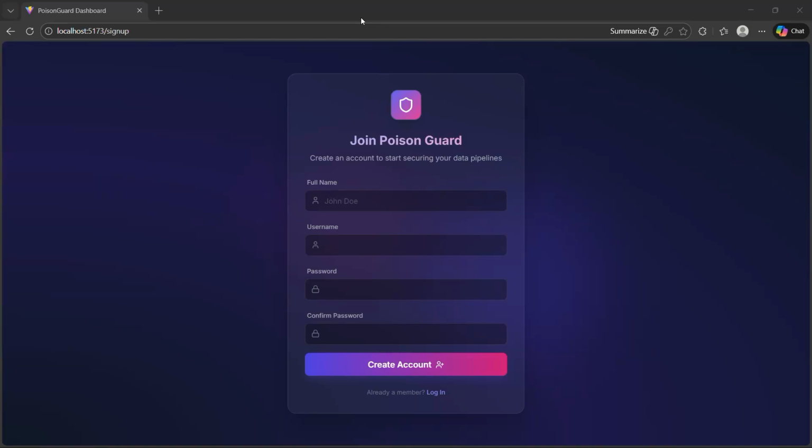Hello everyone. For this hackathon, we are presenting on a topic called data poisoning. So I'll explain the problem statement and then we'll go forward for the solution part.